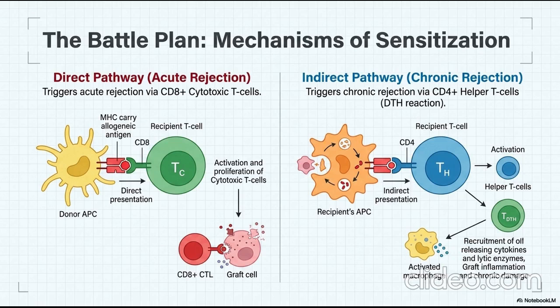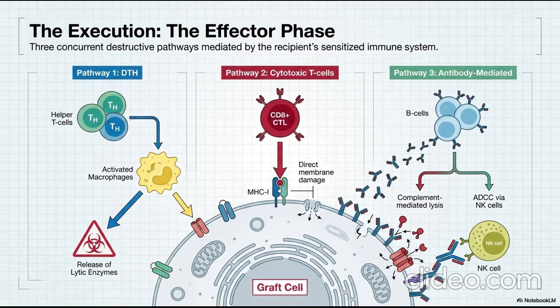The battle plan. Mechanisms of sensitization. Direct pathway, acute rejection: donor APCs present MHC allogeneic antigens directly to recipient CD8+ cytotoxic T cells, leading to their proliferation and direct attack on graft cells. Indirect pathway, chronic rejection: recipient APCs process graft antigens and present them to CD4+ helper T cells. This triggers a strong DTH reaction, recruiting macrophages that release cytokines and lytic enzymes, causing chronic graft inflammation.